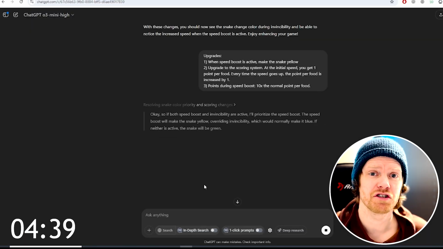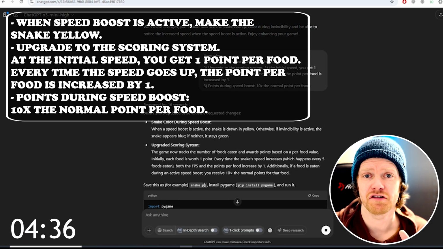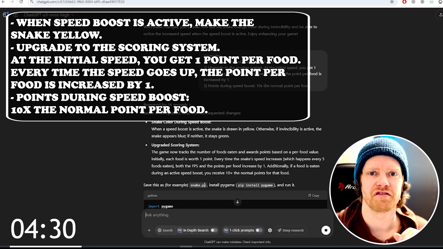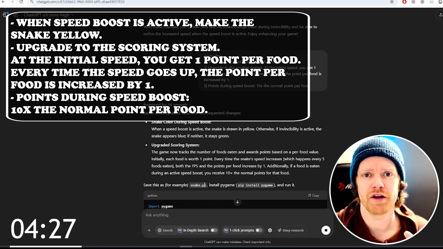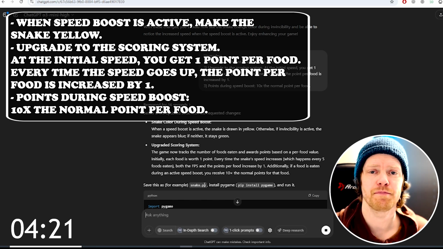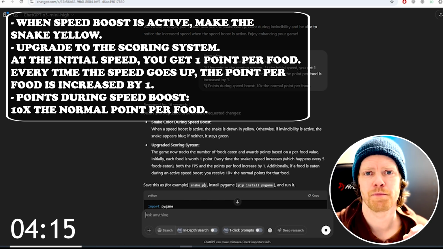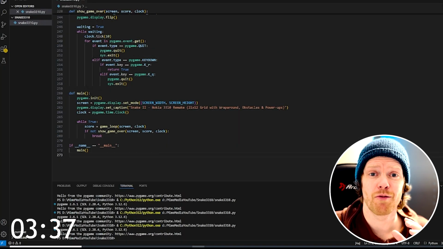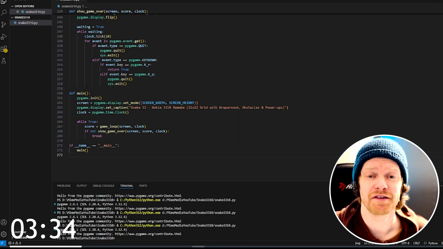We're getting closer to the final version of this game, but for this version I've asked for the snake to be colored yellow when speed boost is active, and we've done some changes to the scoring system. At the base speed, we get 1 point per food item we eat, but as the speed goes up, this base points go up by 1. So at speed number 2, we get 2 points per food item eaten. And also, if we eat some food during the speed boost phase, we get 10 times the normal amount per food item. This will probably be our second to last version of this game, so let's see if it has implemented the upgrades just as we wanted.